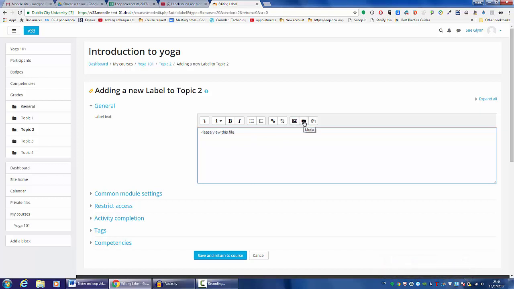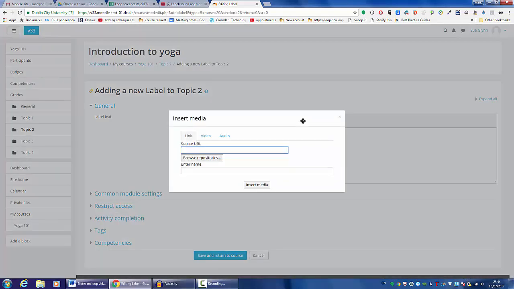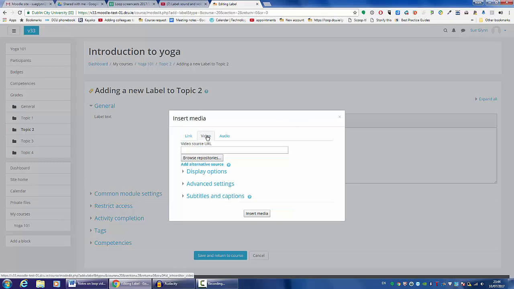And we click on the Video tab. This time we click on the Video tab, and we enter the URL in the box provided. Then we click Insert Media.